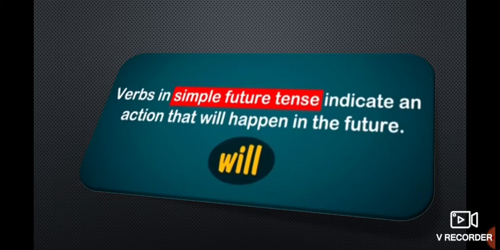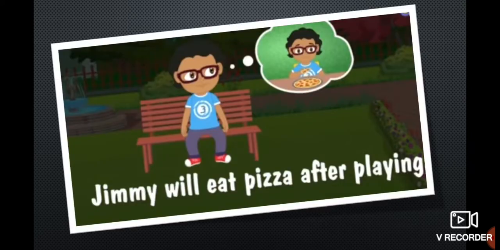Verbs in simple future indicate an action that will happen in the future. It starts with shall or will. Jimmy will eat pizza after playing. So these are some examples of present tense, past tense and future tense. Present tense shows present time, past tense shows past time, and future tense shows future time.